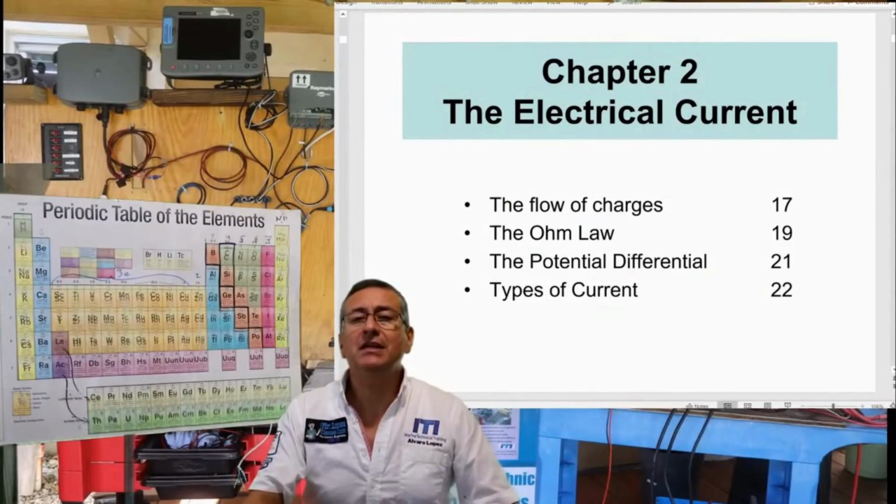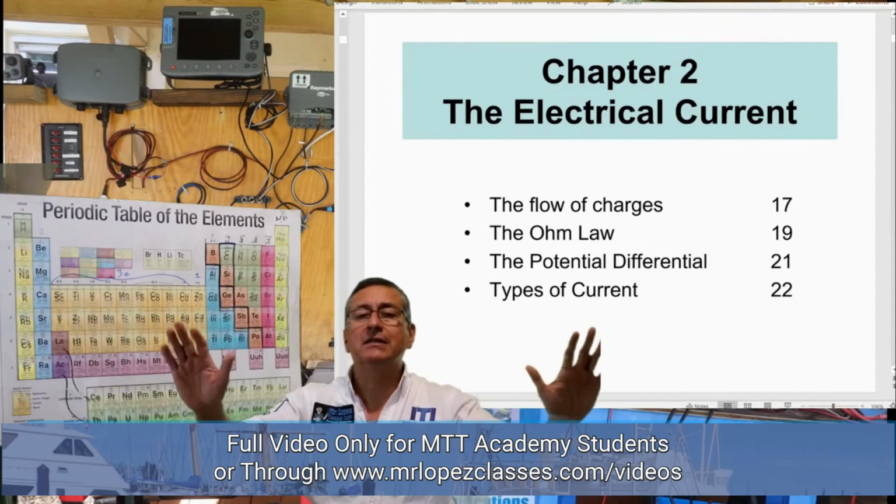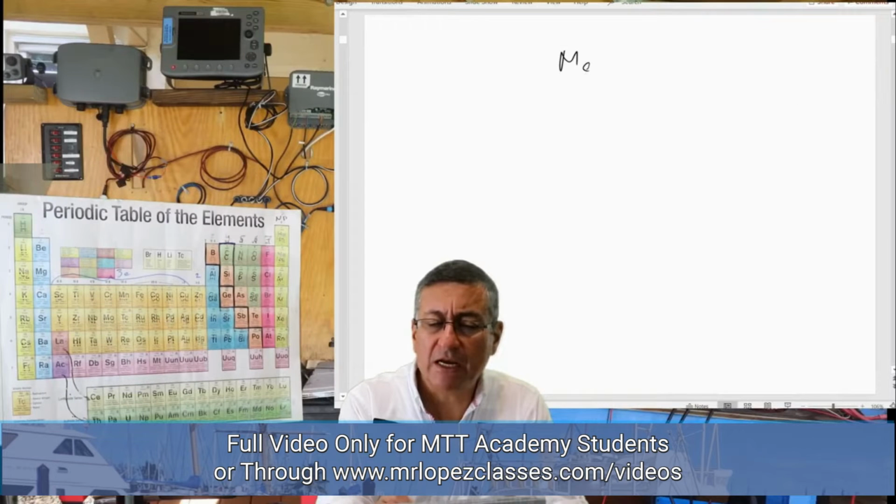Yes, electricity is basically the flow of electrons. That's it, simple definition. Electricity is the flow of electrons. And we are going to follow the law of one genius. The genius of the electrical system is Mr. Ohm.